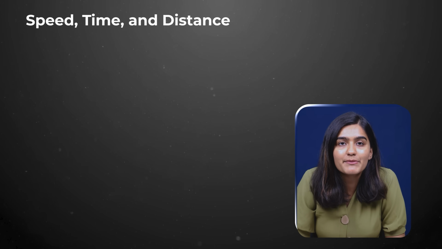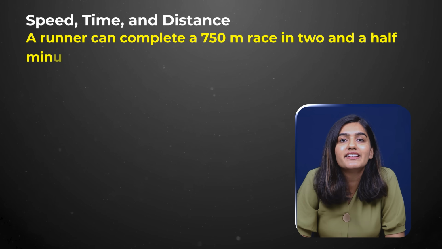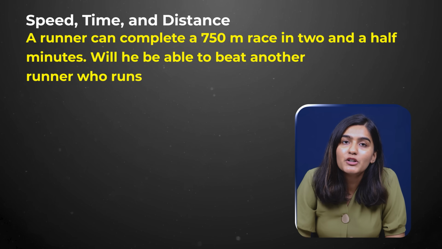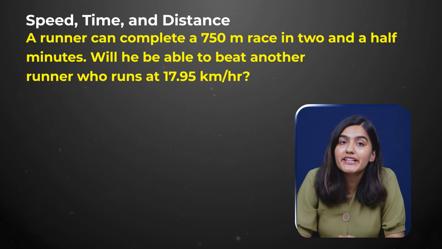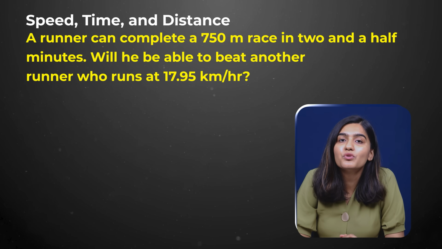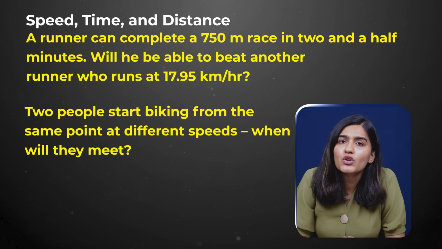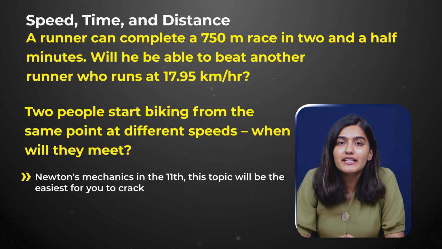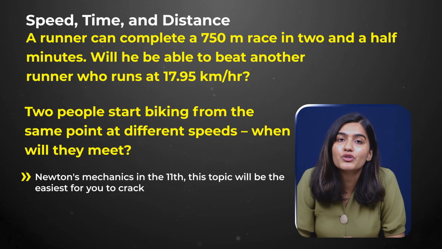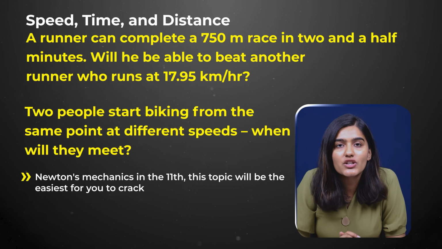Next is speed, time and distance. Example questions include: a runner can complete a 750-meter race in 2.5 minutes; will he be able to beat another runner who runs at 17.95 km per hour? Or two people start biking from the same point at different speeds; will they meet? Since you have gone through Newton's mechanics in class 11, this topic will be the easiest for you to crack. Let's see a sample explanation for the first question.